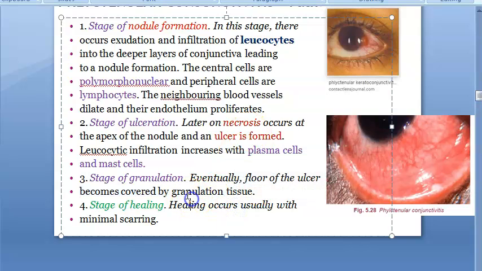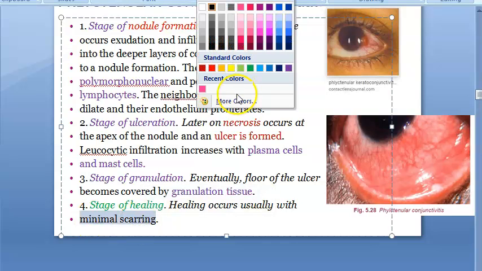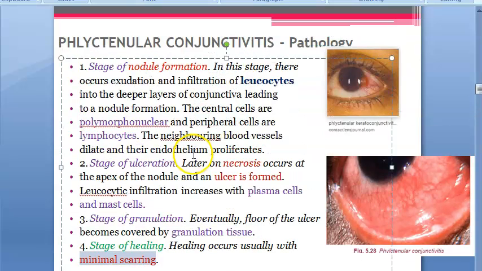Then healing will occur with minimal scarring. So everything is good only here. So minimal scarring only is happening. So it is not a very big deal. Then why is it important for exam? Okay, let us see. So minimal scarring only is happening.